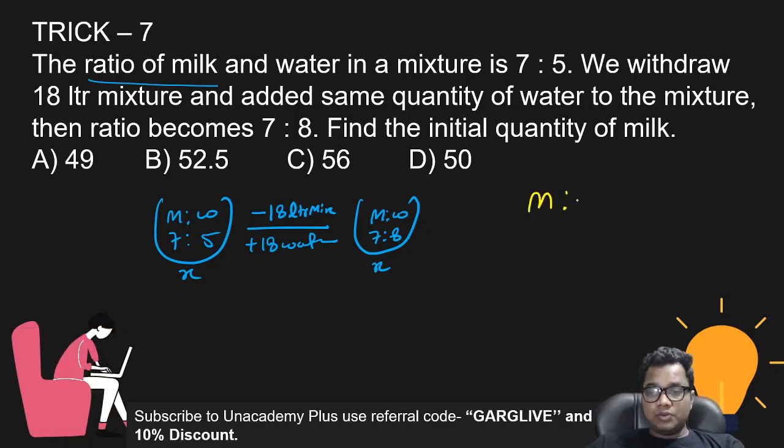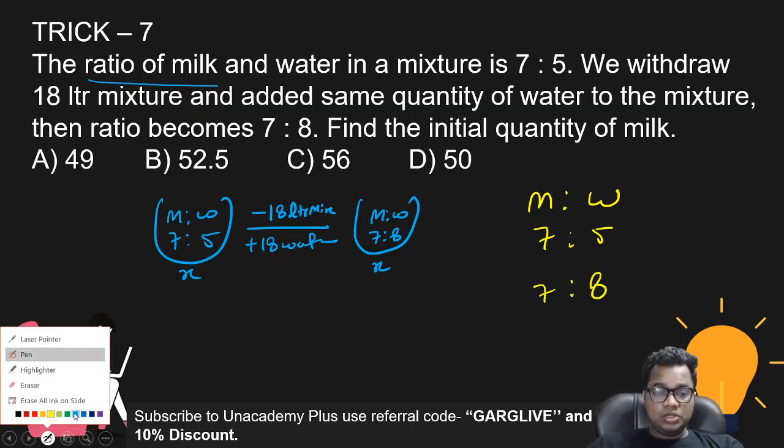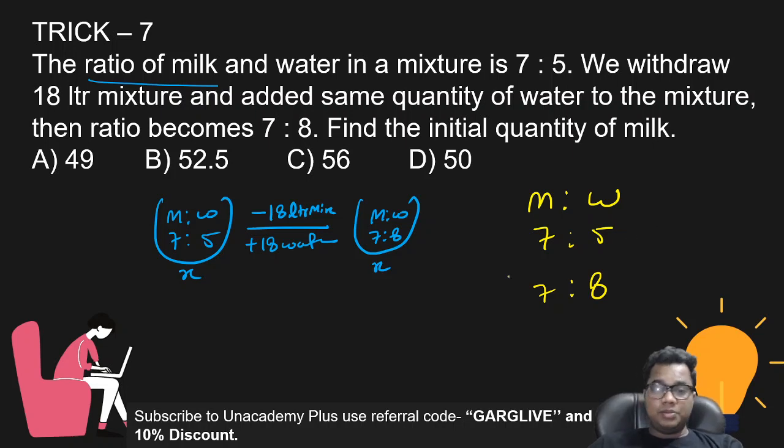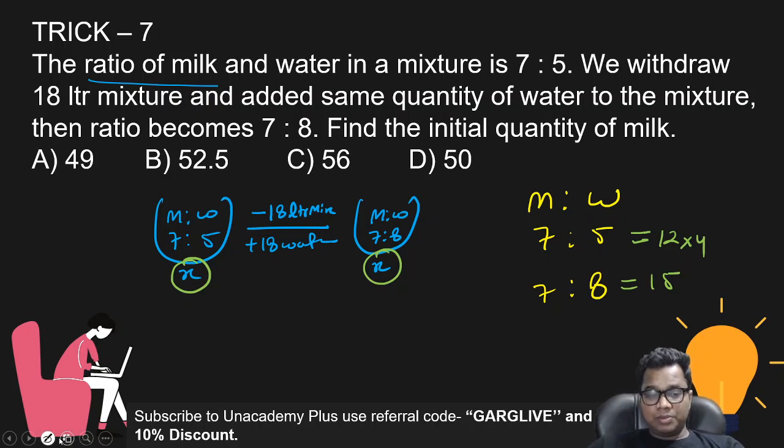So I can say that milk and water was in the ratio 7:5, and now 7:8. But in both conditions the total quantity of milk and water will remain same, because x is here and x is here. 7 plus 5 is 12, 7 plus 8 is 15. But in both cases the quantity is same. So make the quantity same: 12 multiplied by 5 and 15 multiplied by 4.